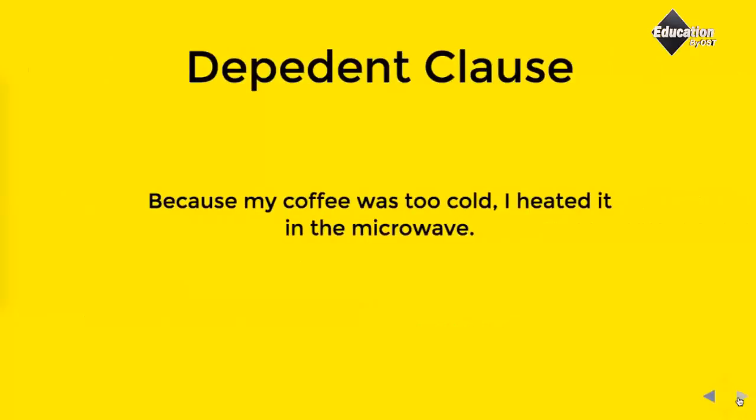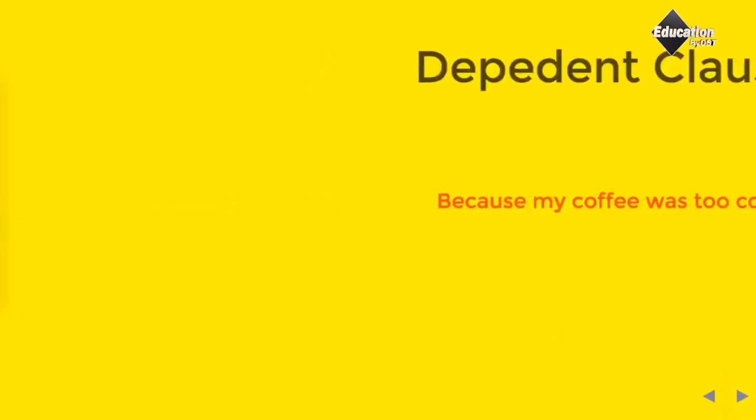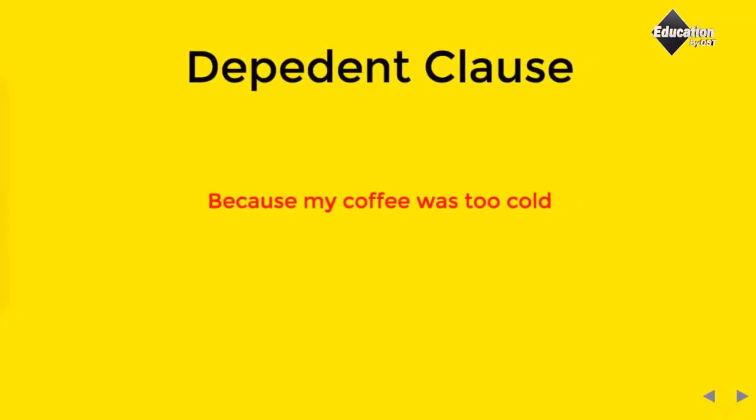In this example, "because my coffee was too cold, I heated it in the microwave," the sentence starts with an adverb clause connector, and this first part is the dependent clause.